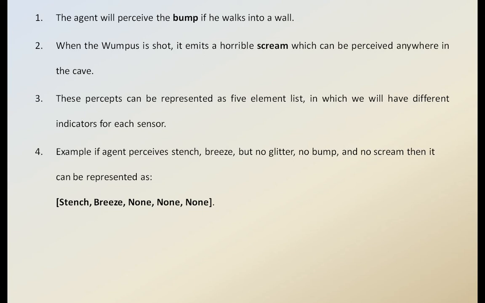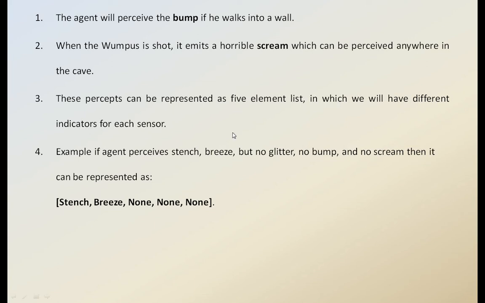If the agent perceives stench and breeze, but no glitter, no bump, and no scream, then it is represented as a 5 element list, with 5 different indicators, one for each sensor: stench, breeze, none, none, none. These perceptions can also be called percepts. So these percepts are the things received by the agent, and they can be represented as the 5 element list.